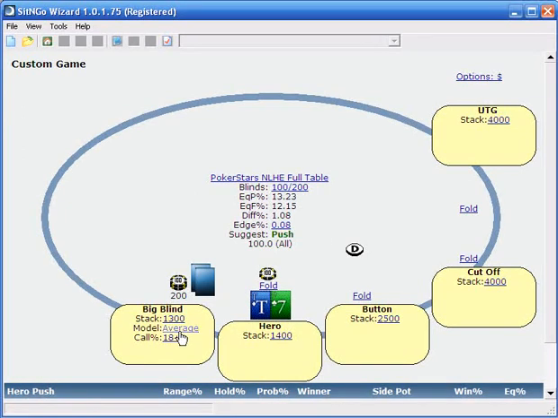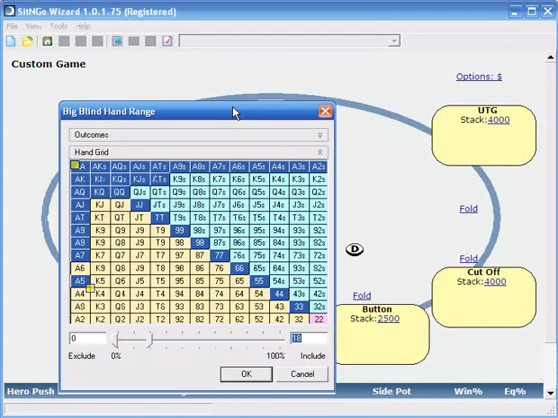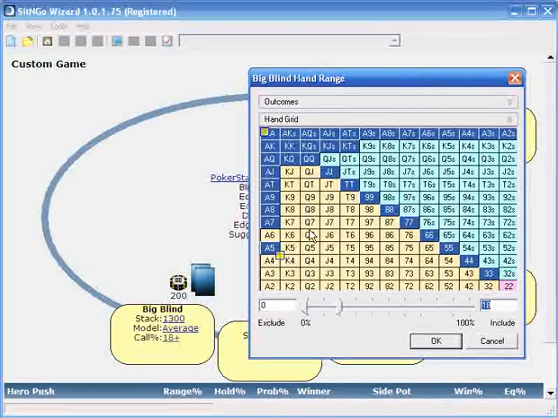Now, the key thing is, will this guy actually be calling with 18% of hands? So we click on it and we see what the top 18% includes. And essentially, it's any suited ace, any offsuit ace besides the weakest ones, pretty much any pocket pair, high suited Broadway cards, and king-queen.